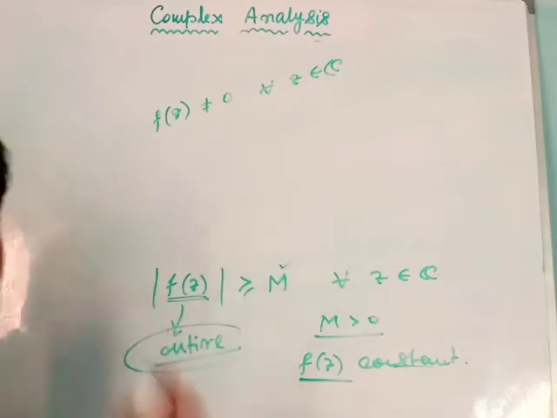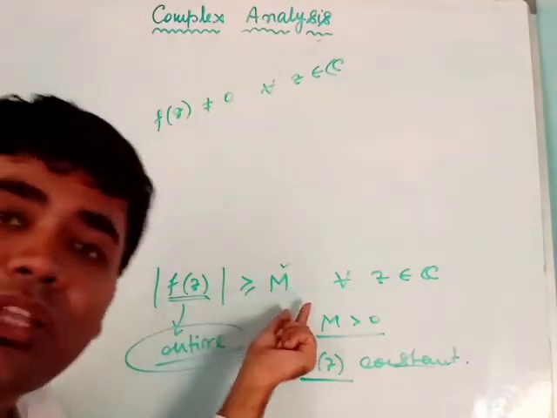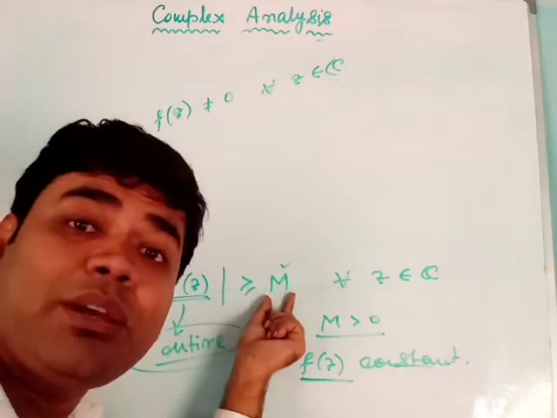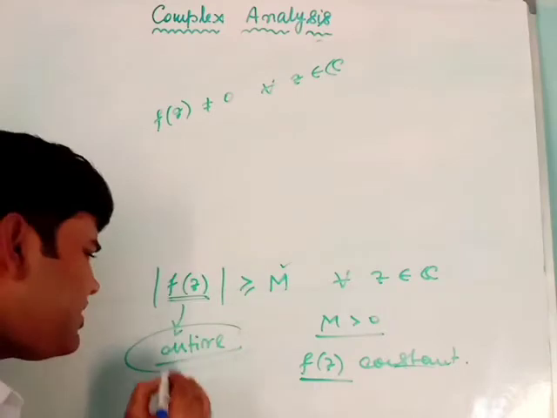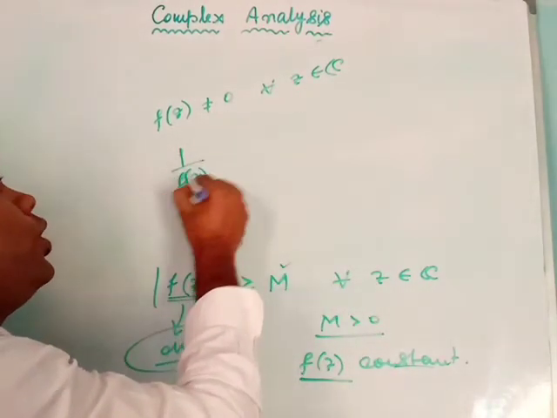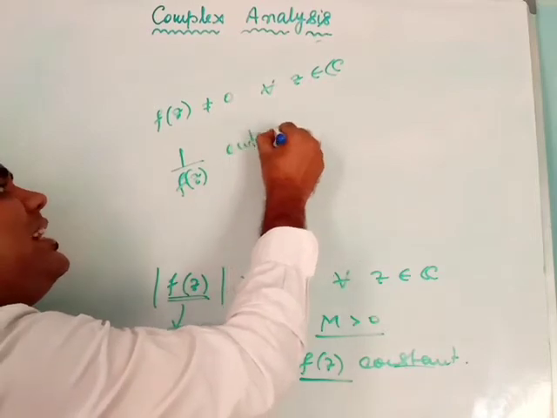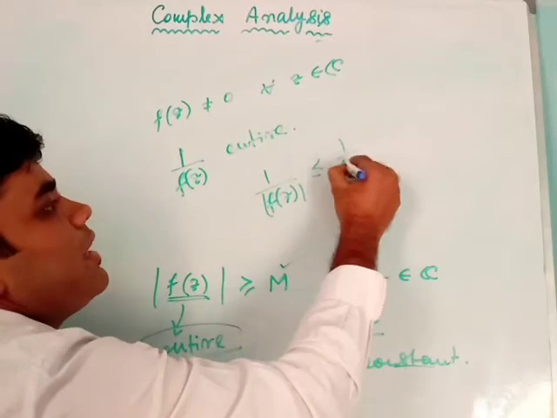So it can never be equal to 0, because if it equals 0 anywhere, then its modulus will also be 0, and then it can't be greater than or equal to m. So we must have f(z) not equal to 0 for all z belonging to C. Now since f(z) is entire, 1/f(z) will also be entire, and |1/f(z)| will be less than or equal to 1/m.